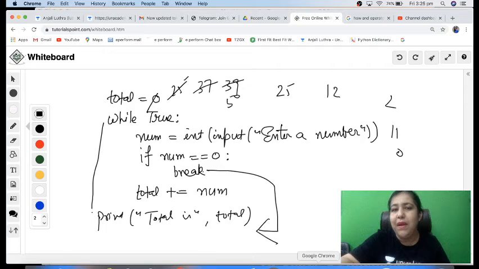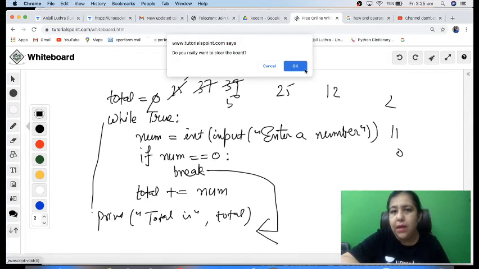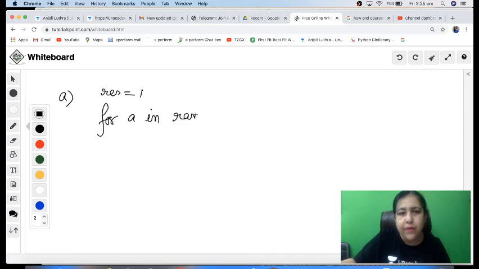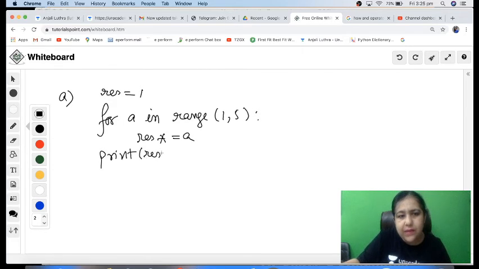Another thing that can be asked is the error finding thing, and they can give you a code and ask what is the output of that. For example, if I write result is equal to 1, for a in range 1, 5, result multiply equal to a, and then we print the result.